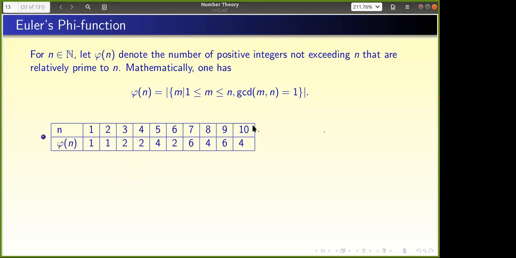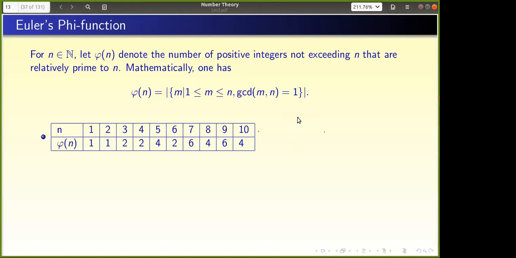For 10, can somebody help me: what are the numbers which are relatively prime to 10? Yes, first we have to start with 1.